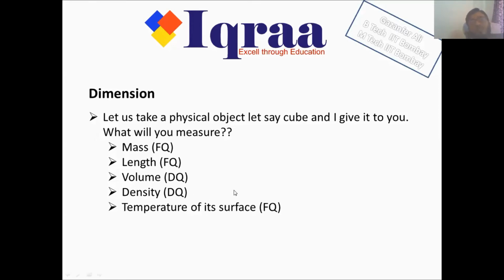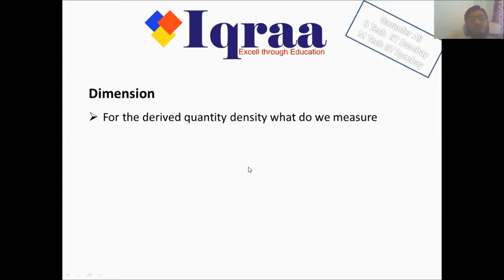Someone will try to measure the temperature of the surface of the cube, and the temperature which we study in physics is basically thermodynamic temperature, and it's again a base quantity, or fundamental quantity, and many other things. So if a physical object, let's say a cube, is given to anyone, people may find out different physical quantities of that cube and measure them. So when we measure a derived quantity, let's say when someone measured the volume or the density, what did they actually measure?